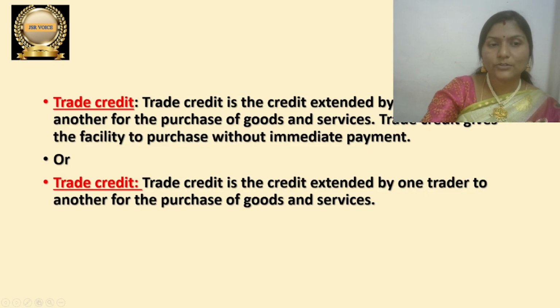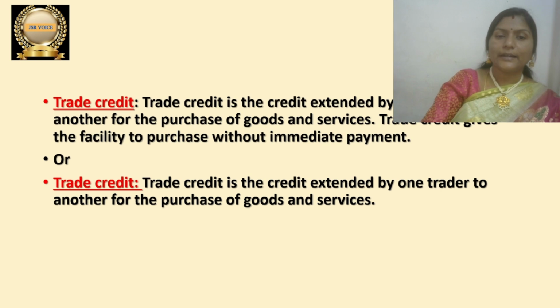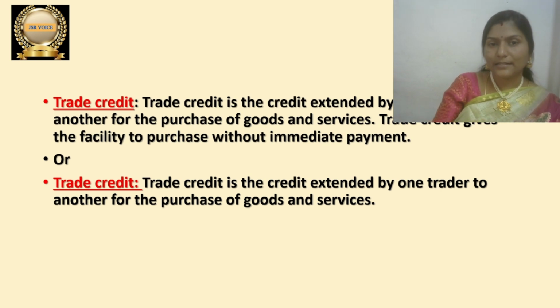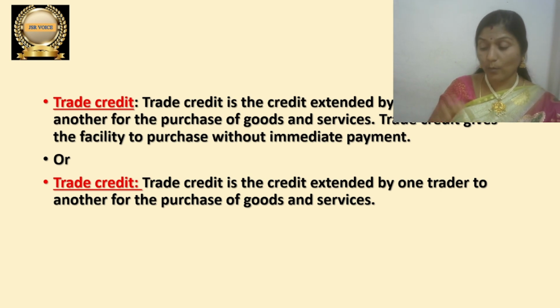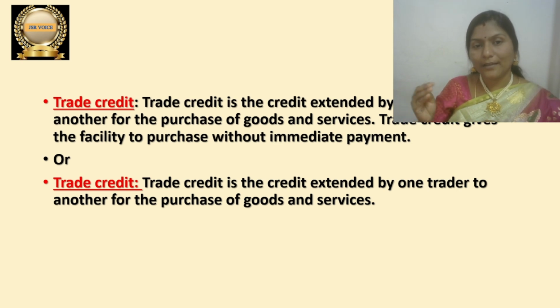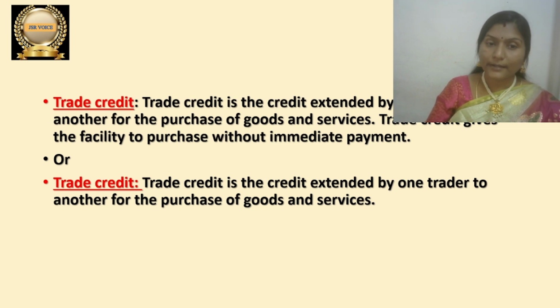The next one is trade credit. Trade credit means it is a credit facility given by one trader to another trader. Whenever the other trader is purchasing goods from the first one, a credit period will be allowed. So the one who is purchasing need not make payment immediately. He can make payment later. He can purchase goods now. This is known as trade credit.